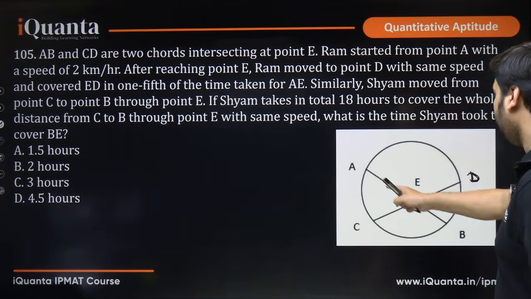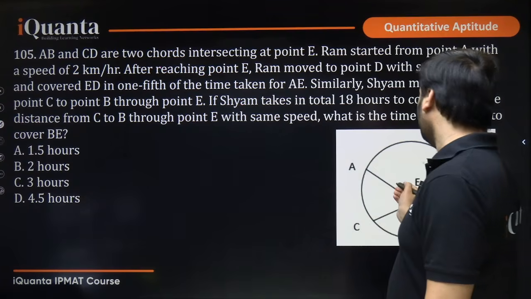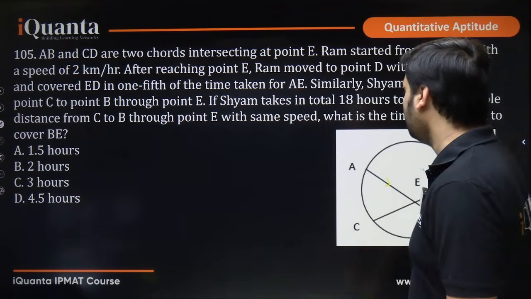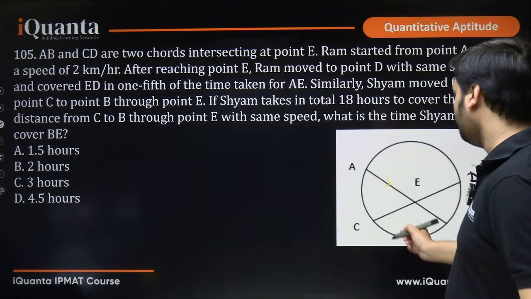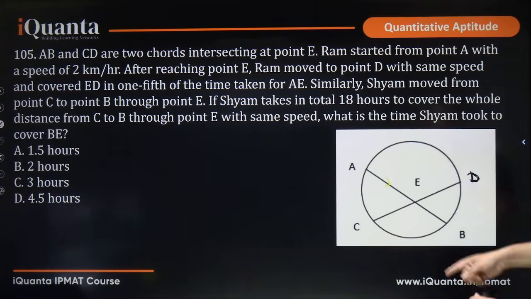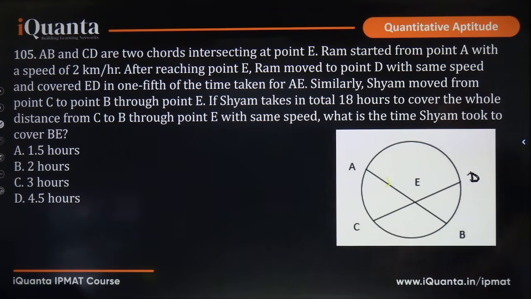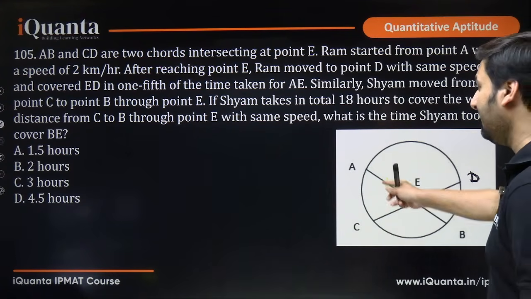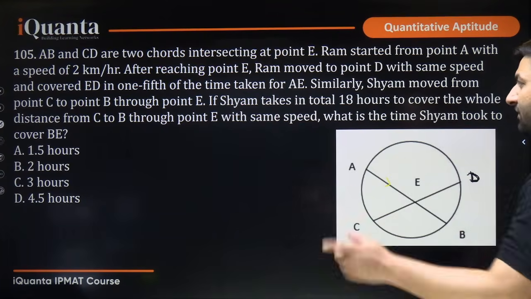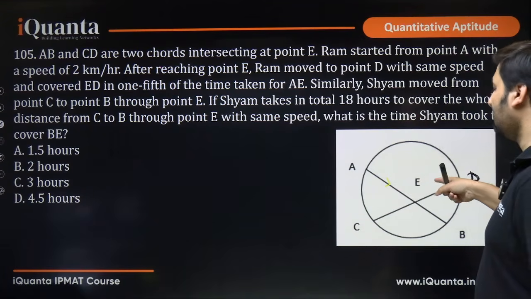Ram started from point A, okay, Ram is starting from here, at a speed of 2 km per hour. So he is traveling here at a speed of 2. After reaching point E, Ram moved to point D. So once Ram reaches here, he is moving to point D with the same speed, I mean 2 only, and covered ED in 1/5 of the time taken for AE. So if time taken here was T, here it will be T by 5.